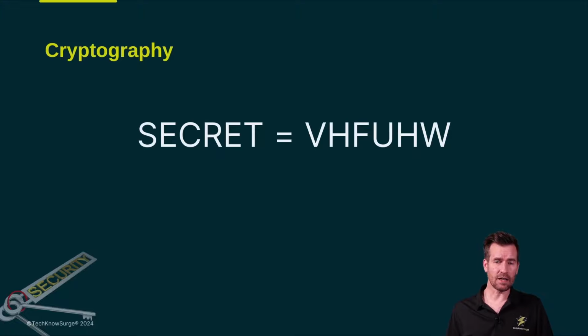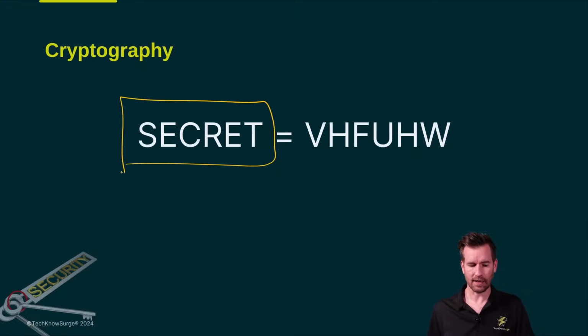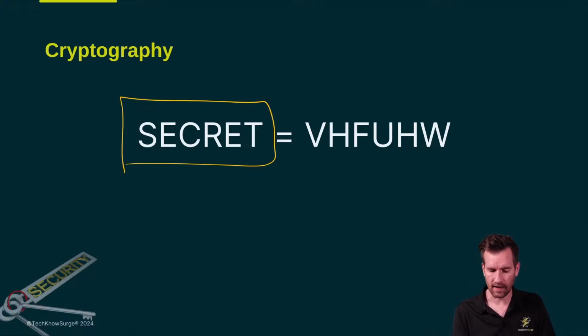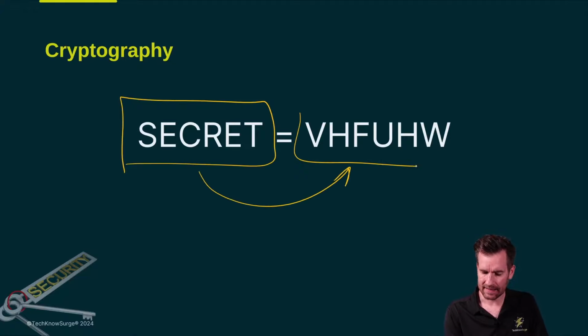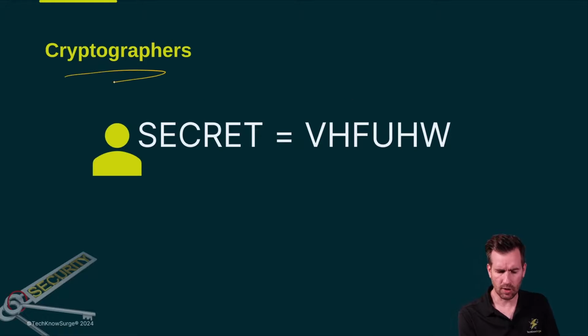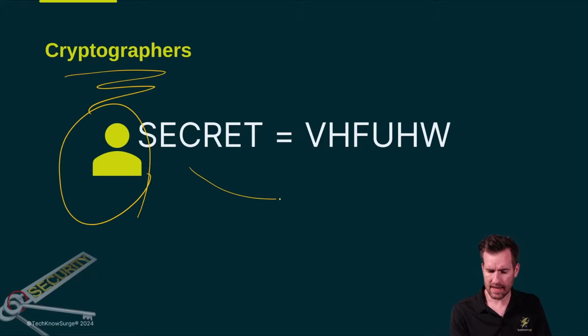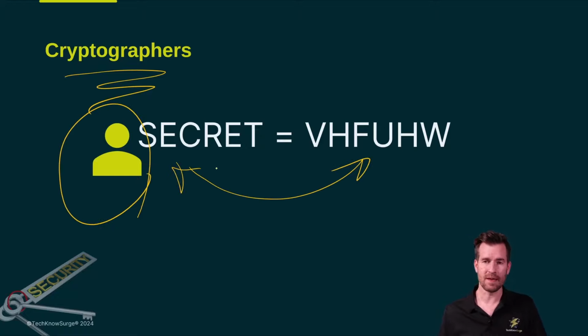The example that we're going to use throughout this video is that we are going to hide the word secret, or conceal the word secret. So we're concealing it into some sort of code like this. So what does the term cryptographers mean? Well, that's just the person who's going to be making or breaking these coded messages.